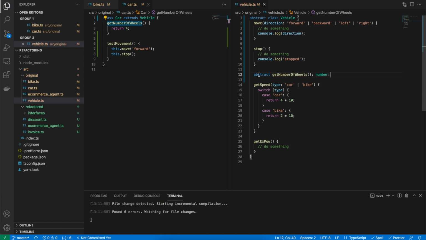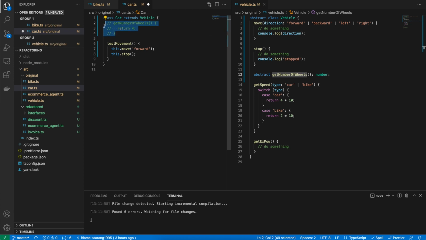Okay, as an abstract method does not have a body, this says that there has to be an abstract method get number of wheels, but it does not define the functionality. So this gives you a flexibility of having a different sort of functionality in the body, but still it makes it compulsory to use it in the class. Let's just see what happens if I remove it.